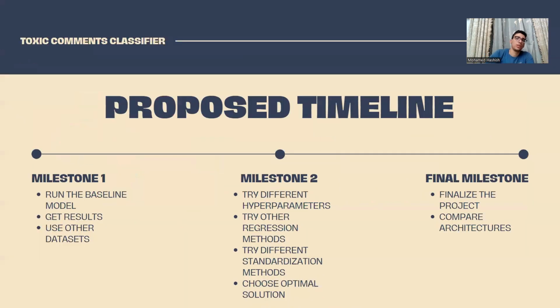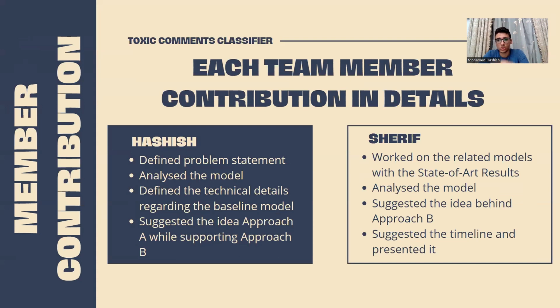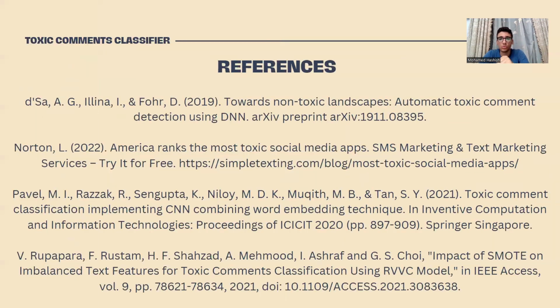As for the timeline, this is the proposed timeline. We finished milestone 1. Milestone 2 will apply the 2 different approaches that we've talked about, and we'll choose the optimal solution. And as for the final milestone, we'll finalize the project. We'll compare the latest architecture that we've come up with versus the first initial architecture of the baseline model, and do the comparison. This is the member contribution, each team member's contribution.